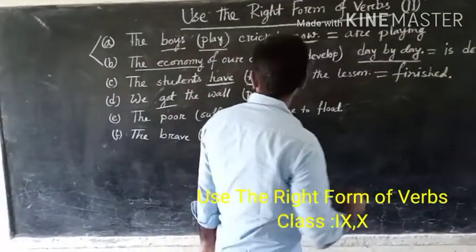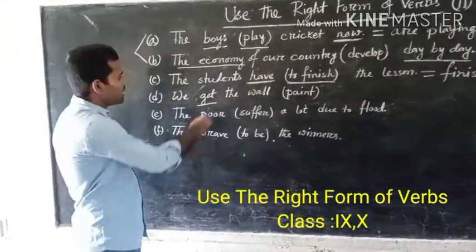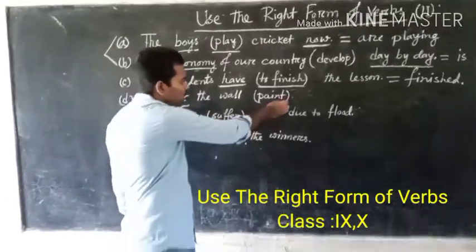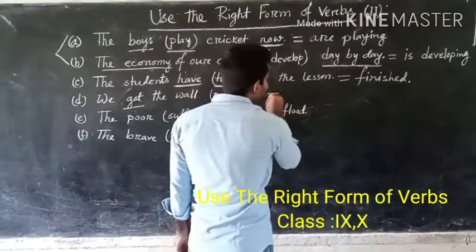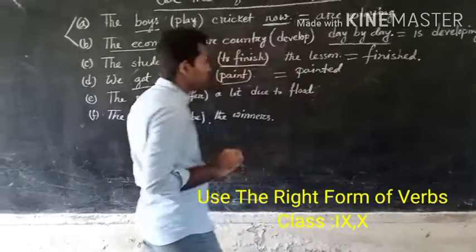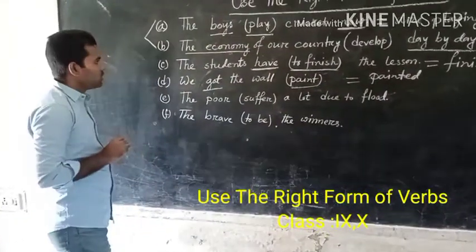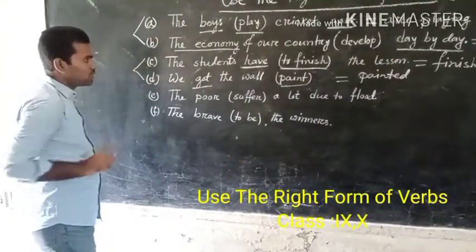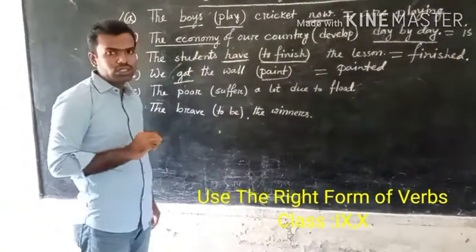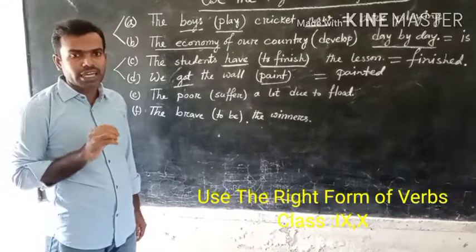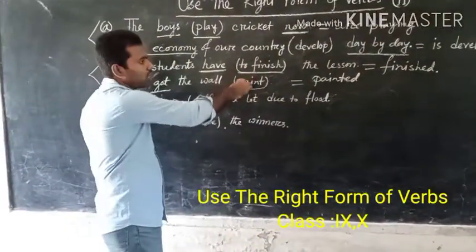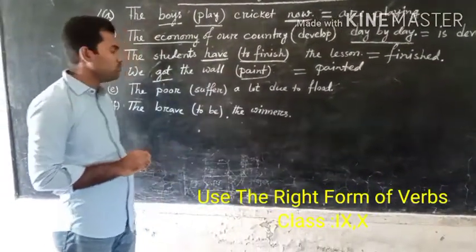And in number D, as there is a word got, we have to write down the word paint in past participle form, painted. So in these two sentences, we find the words have and got. If there is a have verb or get verb, then we have to write down the verb in past participle form.